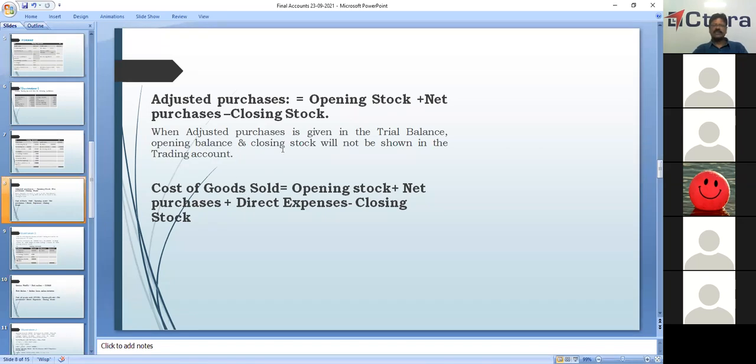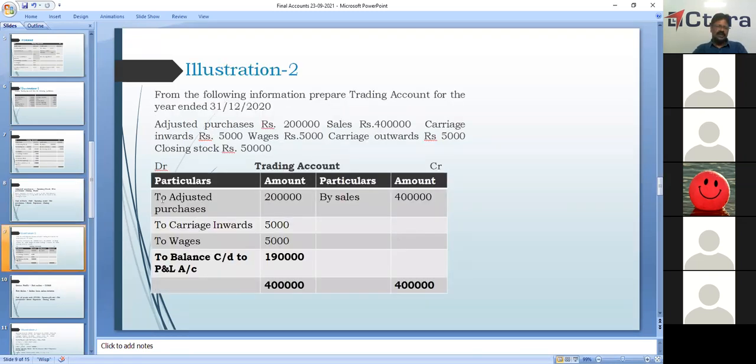So when adjusted purchases is given in the trial balance, opening stock and closing stock will not be shown. Here we show adjusted purchases, 2 lakhs, that's all. Then direct expenses: carriage inwards 5,000, and wages, also a direct expense, 5,000 rupees.